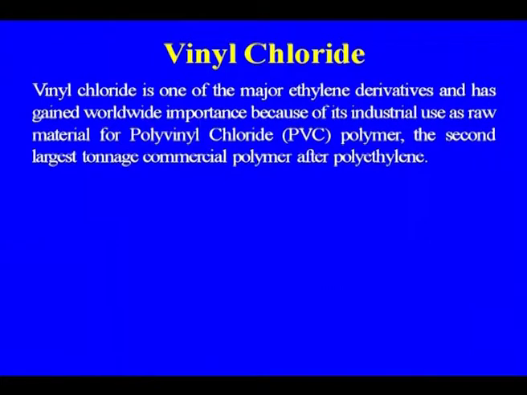Now let us discuss another important petrochemical which is derived from ethylene, that is vinyl chloride, which is being used for the manufacture of polyvinyl chloride. So, vinyl chloride is one of the major ethylene derivatives and has gained worldwide importance because of its industrial use as raw material for polyvinyl chloride polymer, the second largest tonnage commercial polymer after polyethylene.